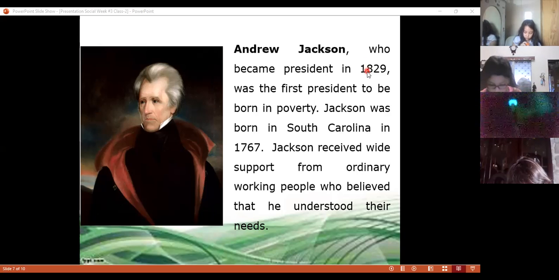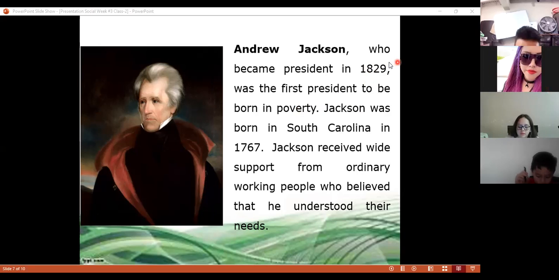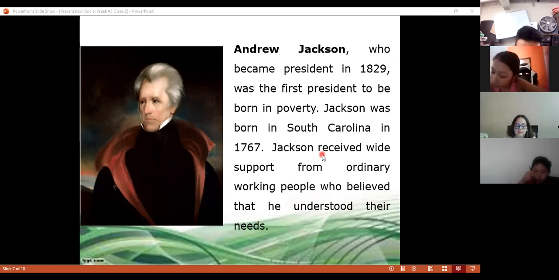Andrew Jackson, class, was another president of the United States, in 1829, and the first president to be born in poverty. Remember that the other presidents had money. So he was considered the first poor president in the United States. Because of that, he received support from ordinary working people, people like us, who were not considered to have a lot of money.